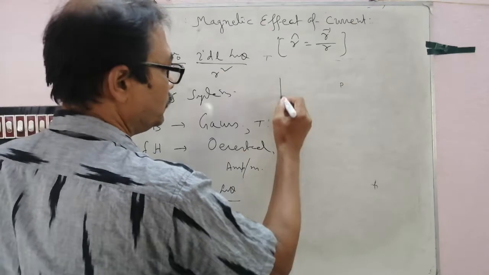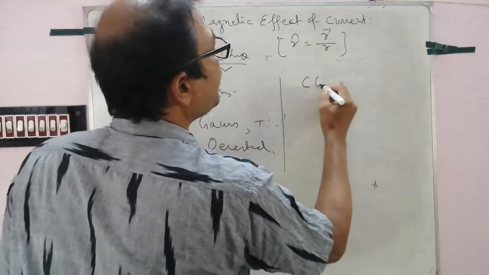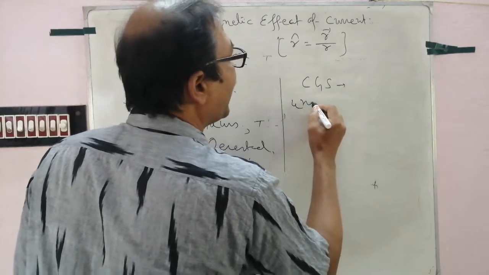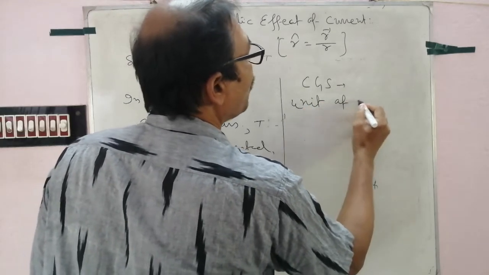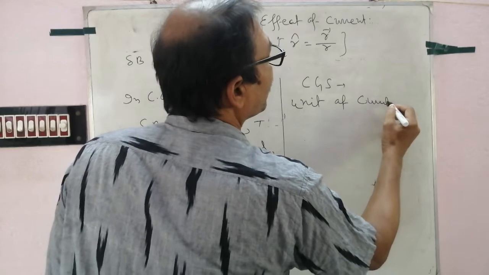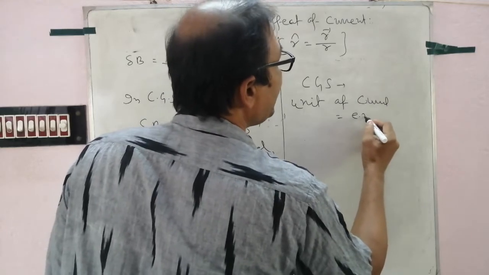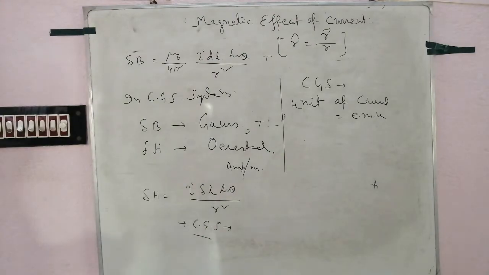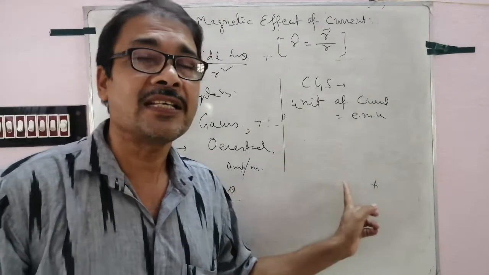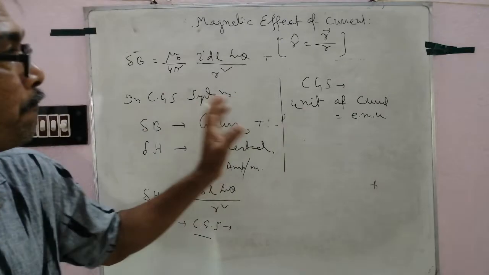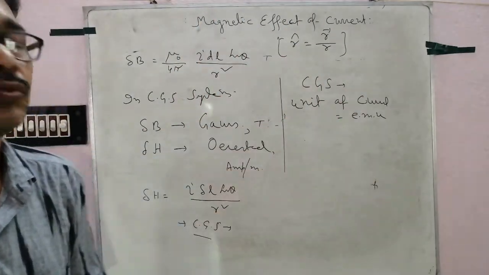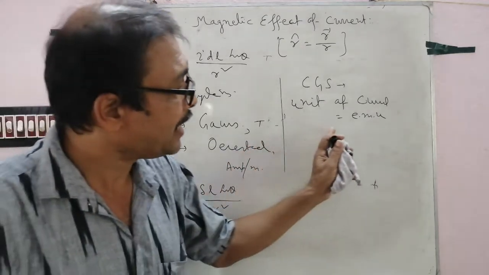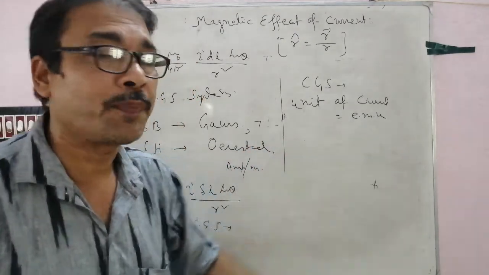Follow. CGS unit of current equal to EMU, electromagnetic unit, and another CGS unit ESU, electrostatic unit. Here the magnetizing effect, that is EMU. So from Biot-Savart law, how we can give the definition, we get the definition of EMU.